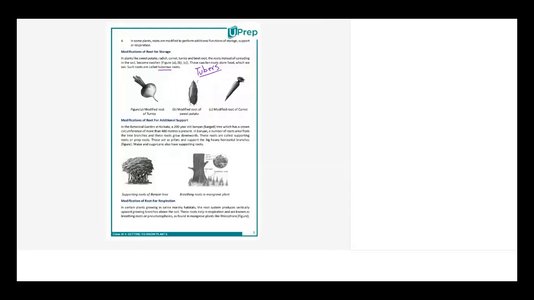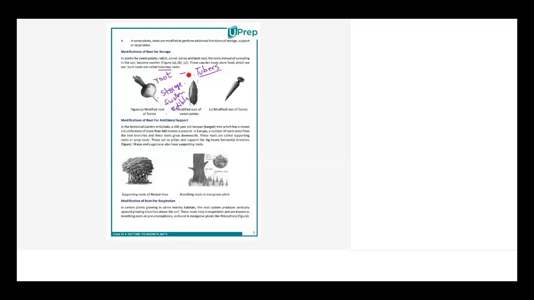Okay. So tubers, we are clear about it. Tubers are basically roots which have got the capacity for storage. These have the capacity of storage. They are swollen in nature. They are edible. These are the few points of tubers, modified roots.